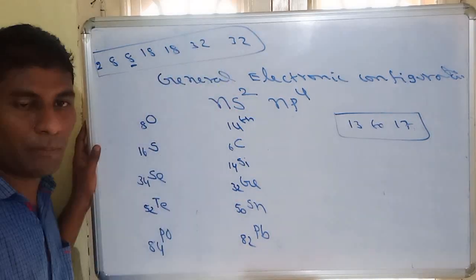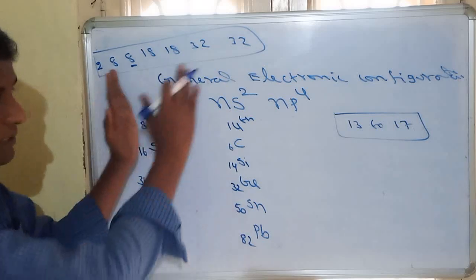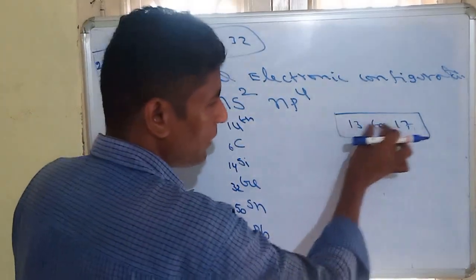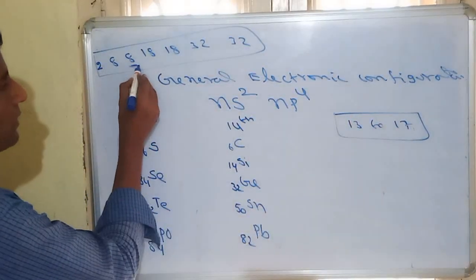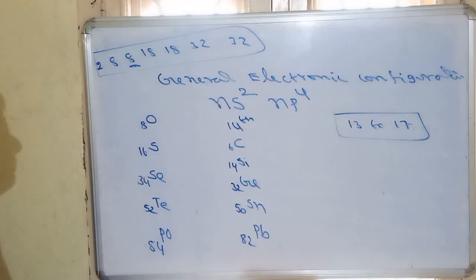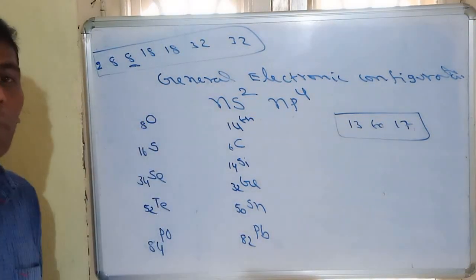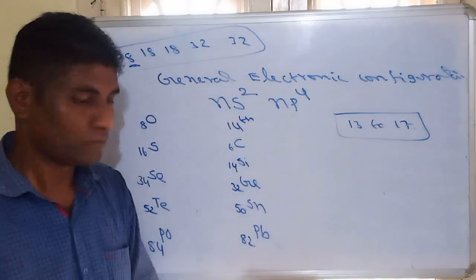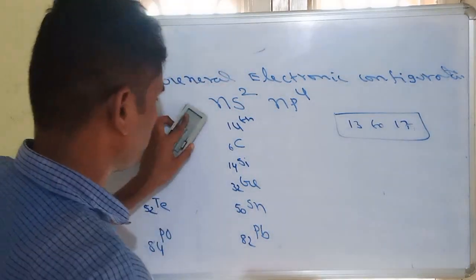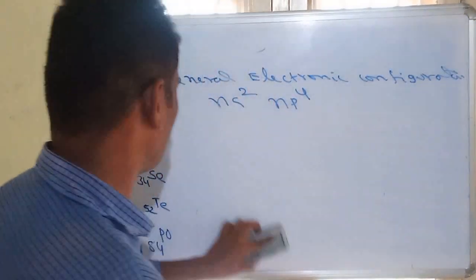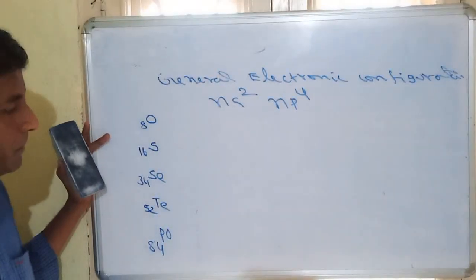So with the help of magic numbers, we can identify the atomic number of any group. Mostly we are studying the P block, that's why I am telling for the 13th to 17th groups. For these groups, it starts from the third magic number. To the first element's atomic number, we add the third magic number, get the atomic number of the next element, and so on. So the atomic numbers of the 16th group elements are 8, 16, 34, 52, 84.